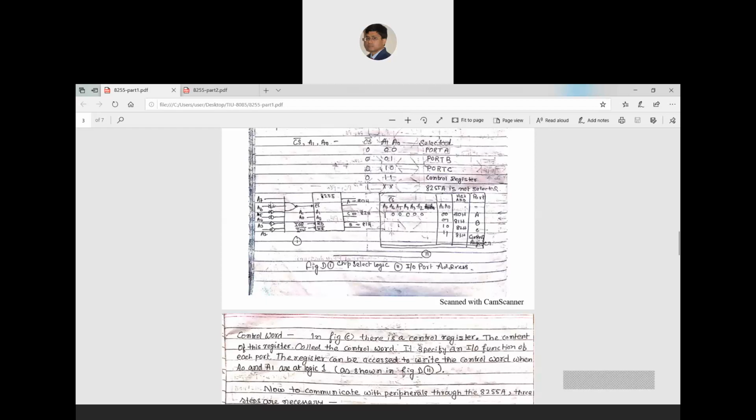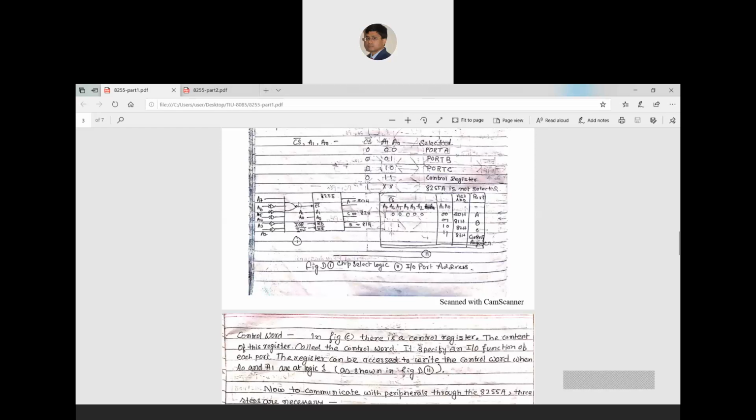Now for this configuration, if you change any pin value to 1, what will happen? You will get a 0 at one input, and then all inputs are 1 except one, so the output will be 1. Then your chip select will not be enabled. So this is the observation of this configuration.